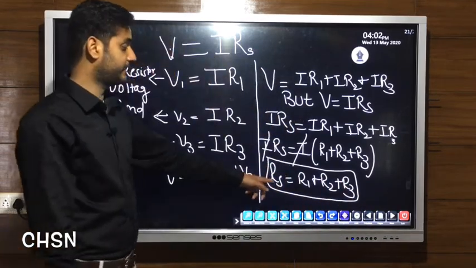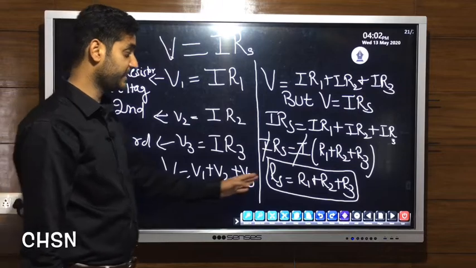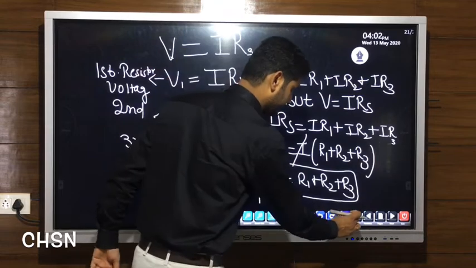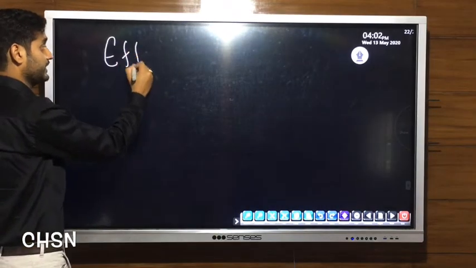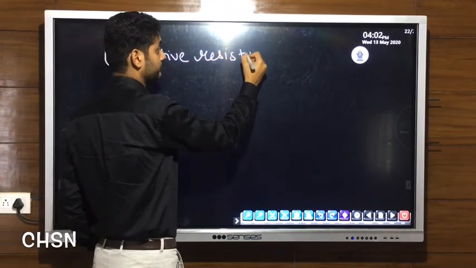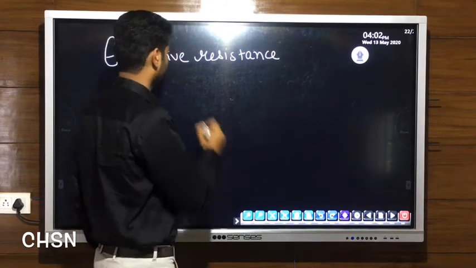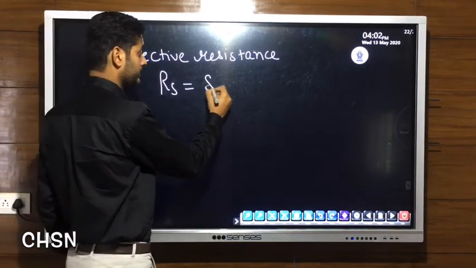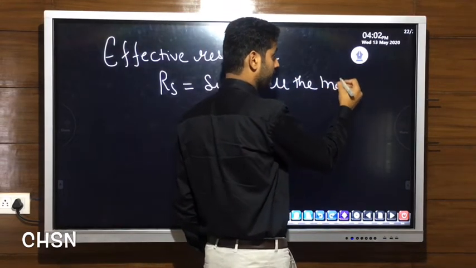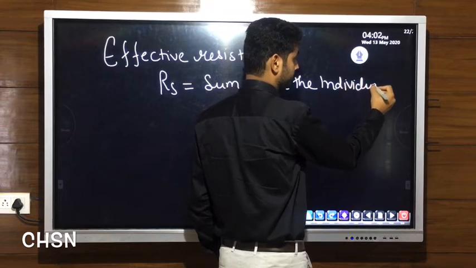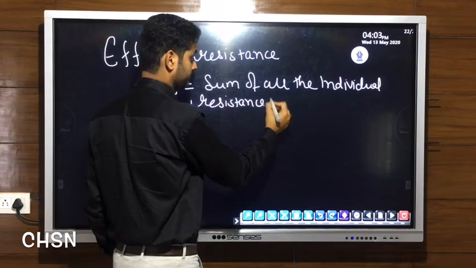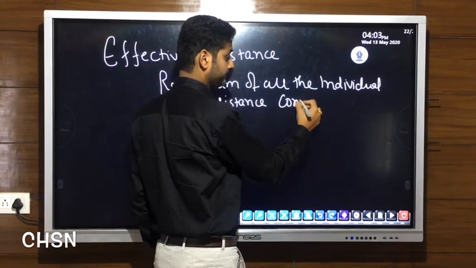This RS is the effective resistance in series, which is equal to the sum of all the individual resistances connected in series. Effective resistance RS is equal to sum of all the individual resistances or resistors connected in series.